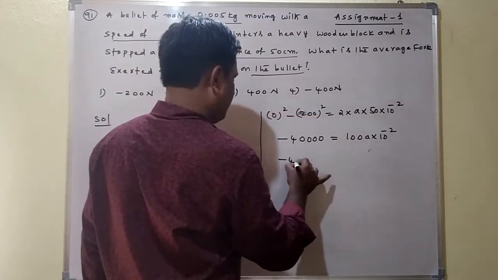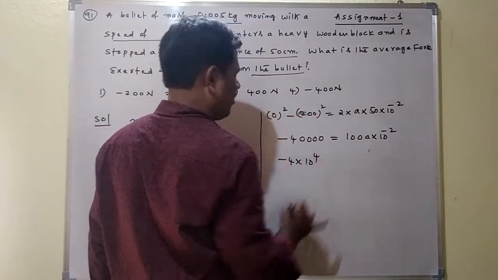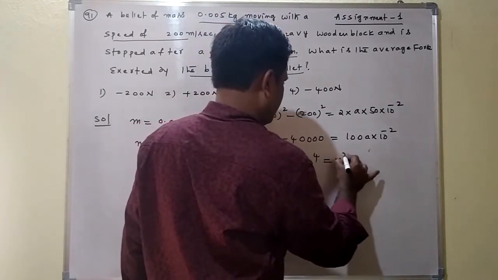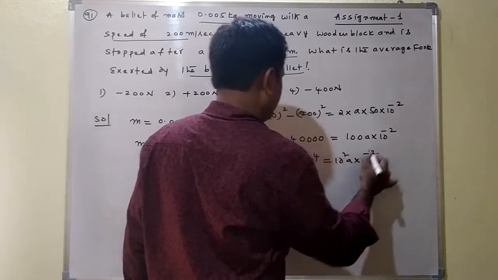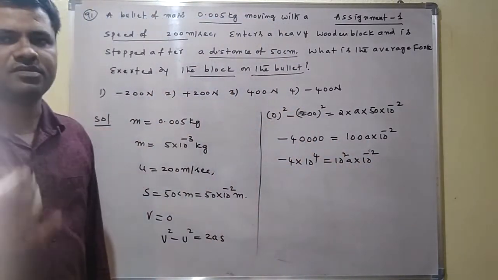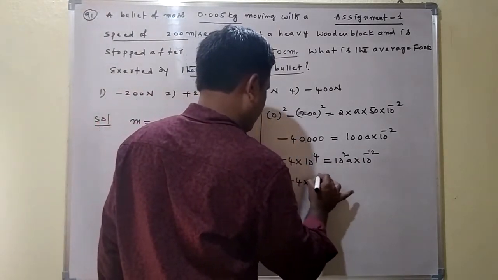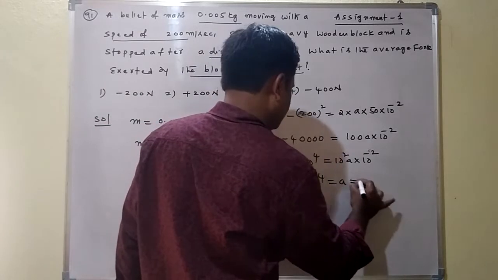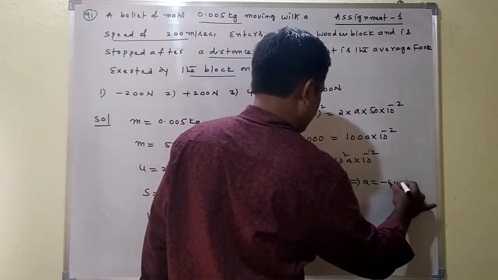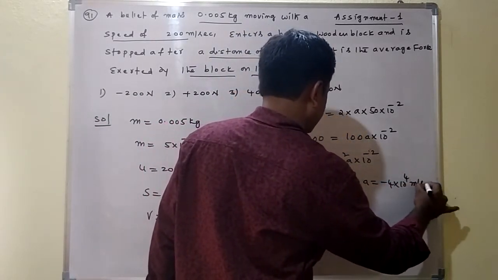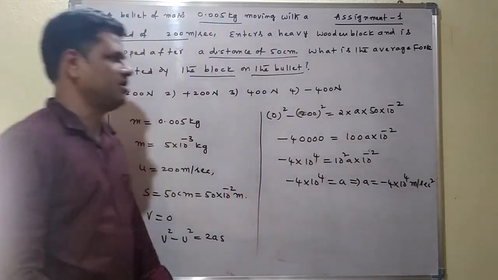Here this is 4 into 10,000. 10,000 means 10 power of 4, is equal to 10 square A into 10 power of minus 2. 2 minus 2 is 0. 10 power of 0 is equal to 1. So minus 4 into 10 power of 4 is equal to A. From this, A is equal to minus 4 into 10 power of 4 meter per second square. This is what we get as the acceleration.